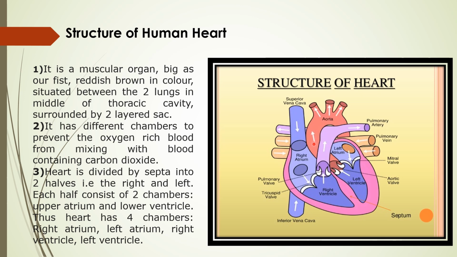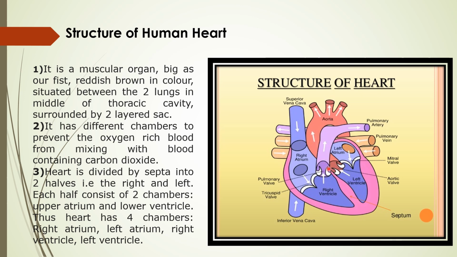The human heart is actually four-chambered. It has four chambers. The four chambers are meant to prevent the mixing of oxygenated, or you can say oxygen-carrying blood, and deoxygenated, or you can say carbon dioxide-carrying blood. So there should be a complete separation between the oxygenated and deoxygenated blood, and for that there is a complete separation in the structure of the human heart also.